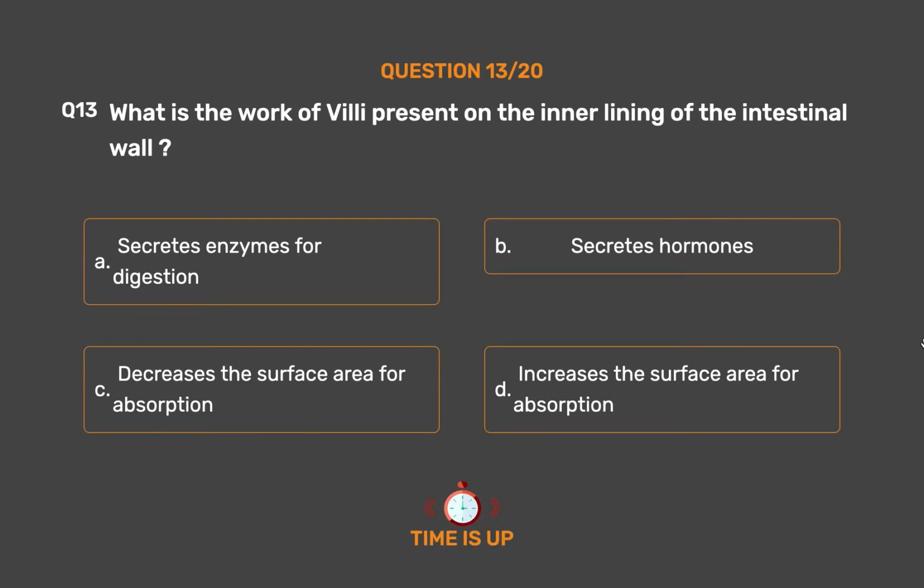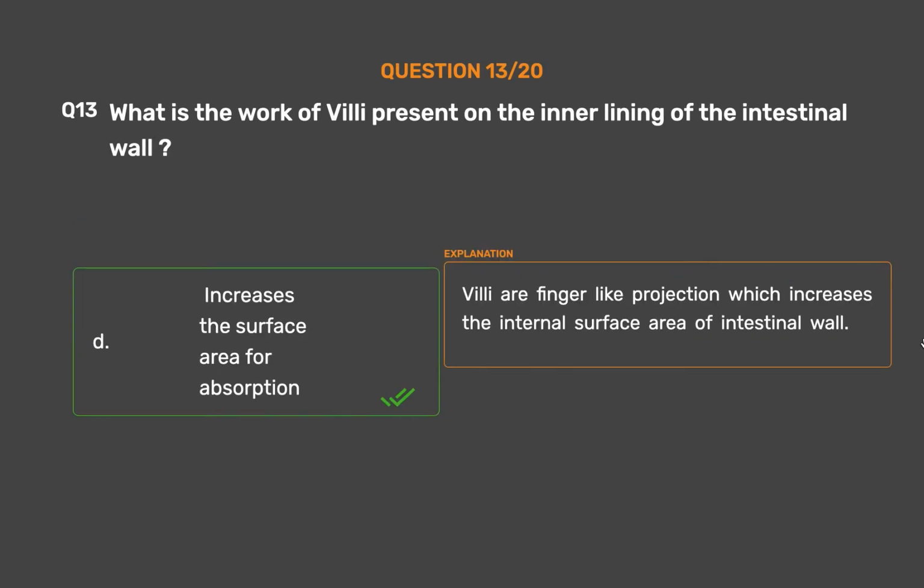The correct answer is option D. Increases the surface area for absorption. Villi are finger-like projections which increase the internal surface area of the intestinal wall.